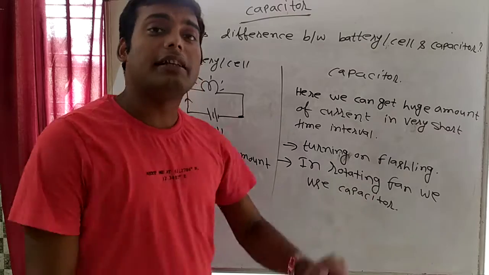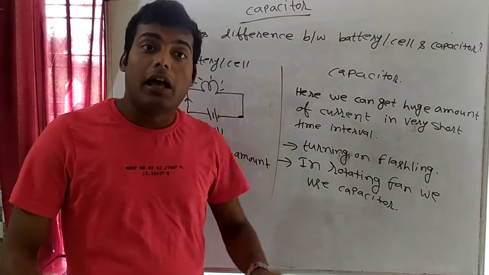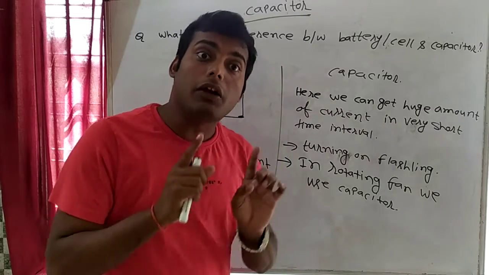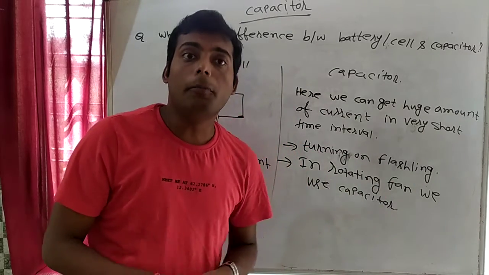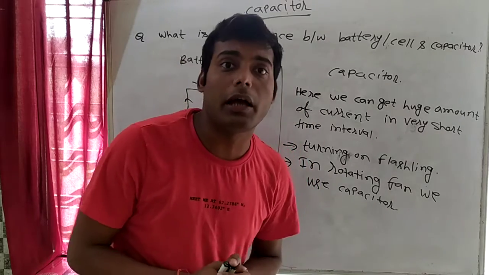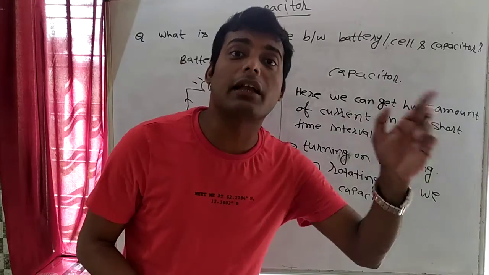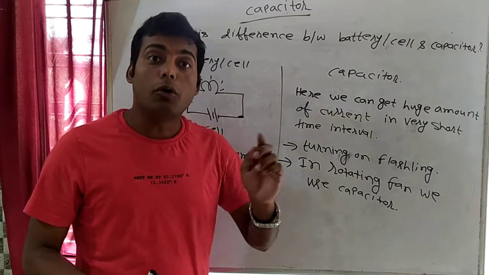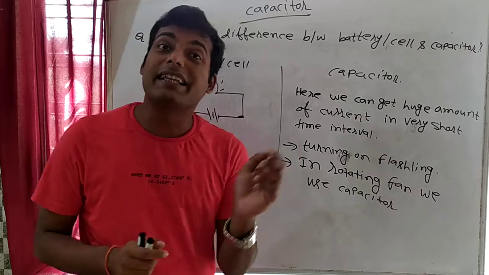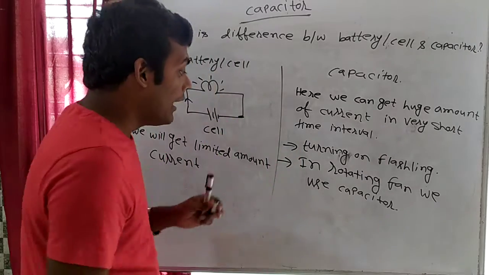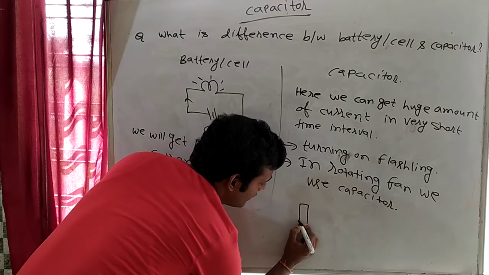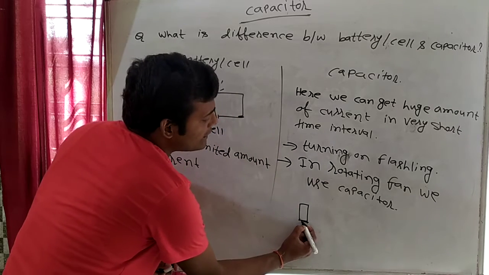So when the fan is at rest, it wants to be at rest, and to start rotation in the fan, we require a huge amount of force. We require a huge amount of rotating force. Who will give that much rotating force? So the capacitor will give that amount of rotating force. So in each and every fan, we are using what? Capacitor. That capacitor is known as a condenser. If you see, that looks like this. You have seen this thing?